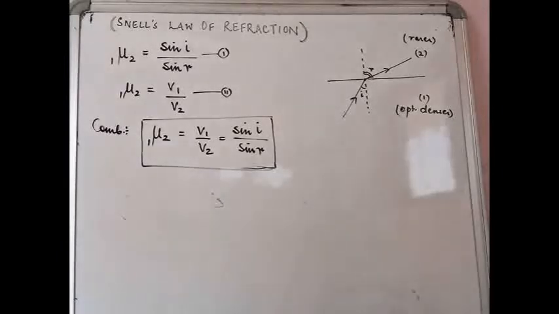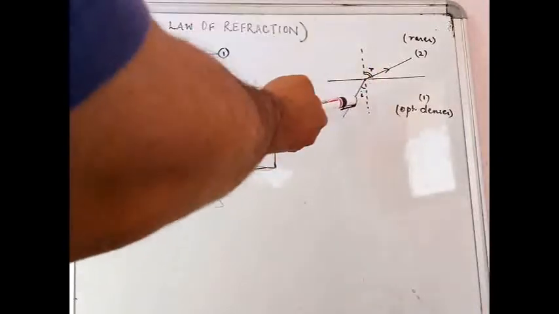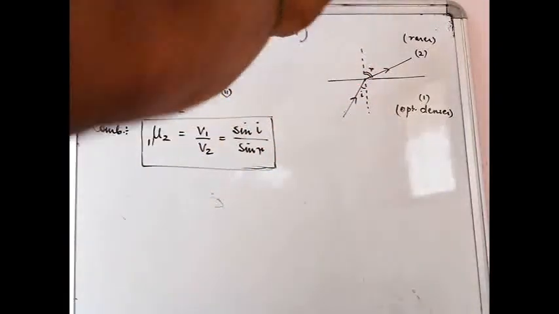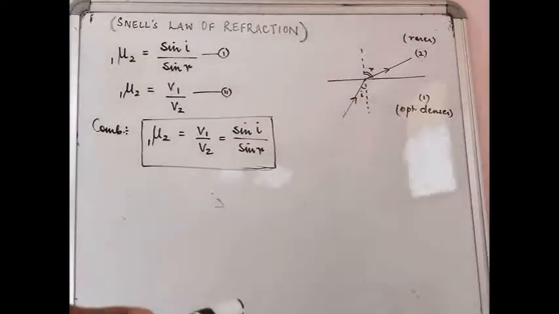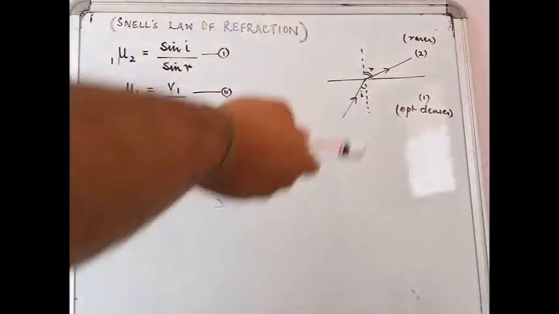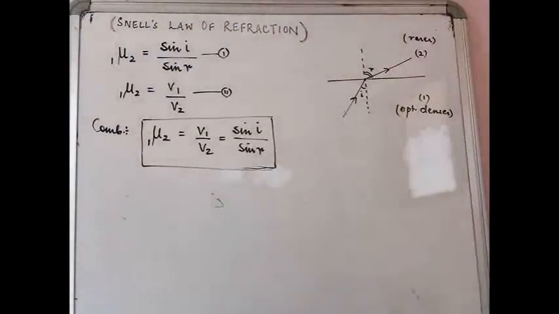You will please go back and revise the light portion, whatever portion we have covered. What is refraction? Why does it happen? Does this bending happen always? What is the scenario in which it bends? Why does it bend, in the sense, does the speed of light change? Suppose the light was traveling in medium 1 over here and it is going to travel in medium 2. Does the velocity of light change? Yes, it obviously changes, because there is a change in the medium, so there was an obstacle in the path of light, therefore its speed changed.